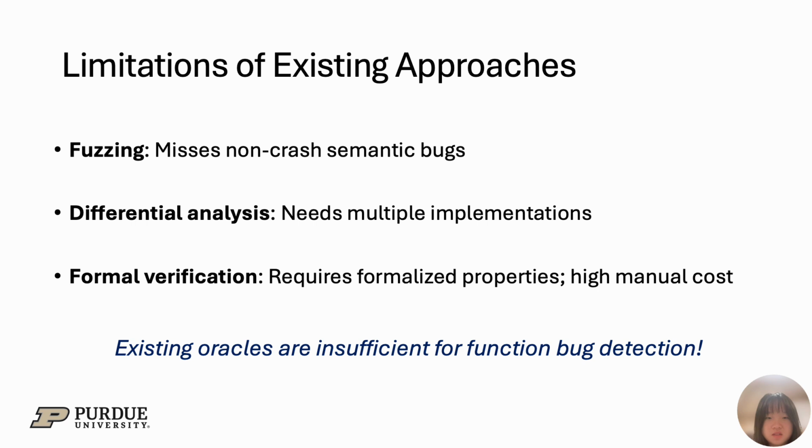Even when they exist, both implementations might share the same misunderstanding of the RFC specification, so the bug stays hidden. Formal verification, while accurate, requires precisely formalized properties, which demand significant manual effort and expertise. Ultimately, all these approaches suffer from one root limitation: the lack of automated oracles for semantic correctness.